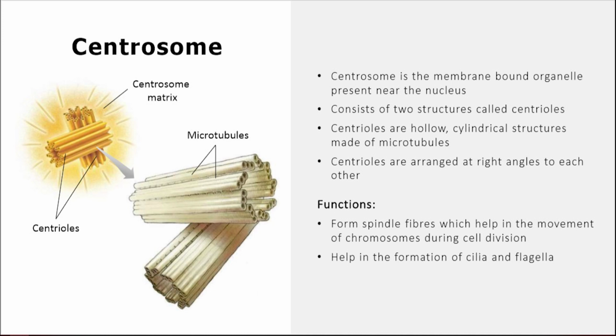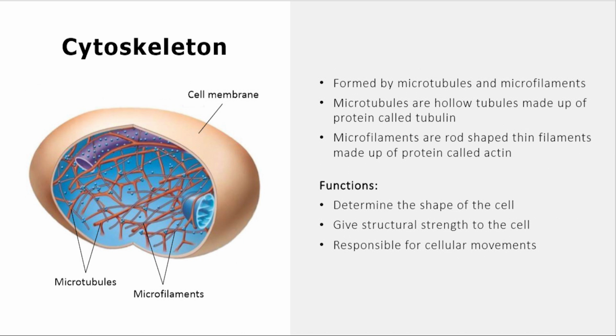Now centrosome, which you can find only in animal cell. Centrosome is the membrane-bound organelle present near the nucleus. It consists of two structures called centrioles. Centrioles are hollow cylindrical structures made of microtubules. Centrioles are arranged at right angles to each other. Their functions are to form spindle fibers which help in the movement of chromosomes during cell division. They help in the formation of cilia and flagella.